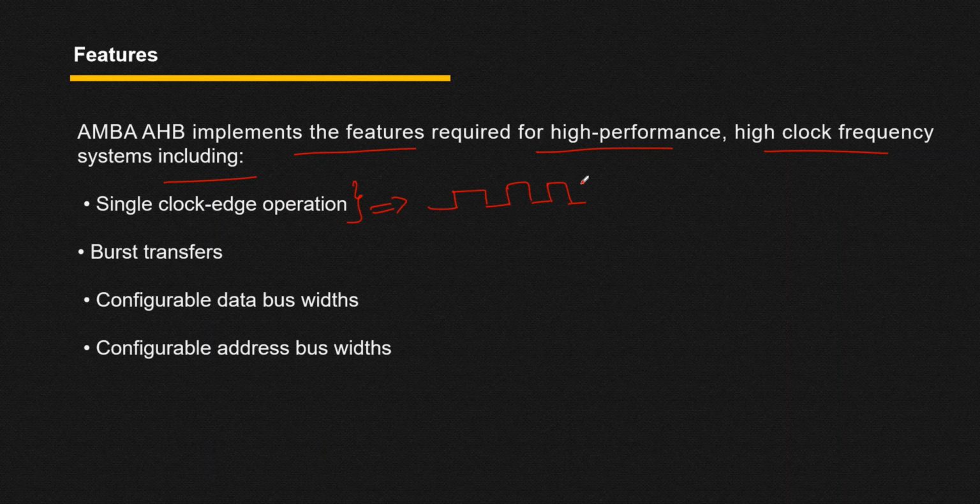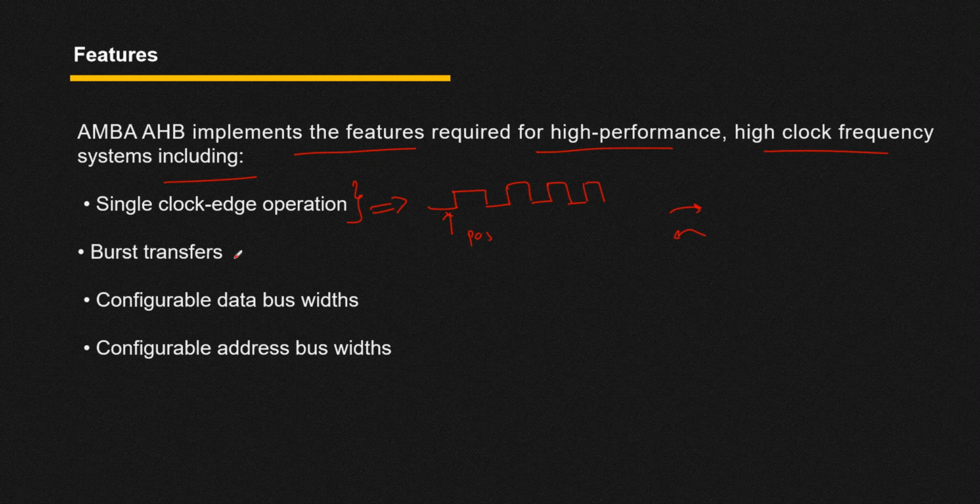All the operations in the AHB protocol depend on this clock, or you can say they depend on the rising edge of the clock, or the positive edge of the clock. The operation you are performing, either writing to or reading from the slave, should be done on the positive edge of your clock.